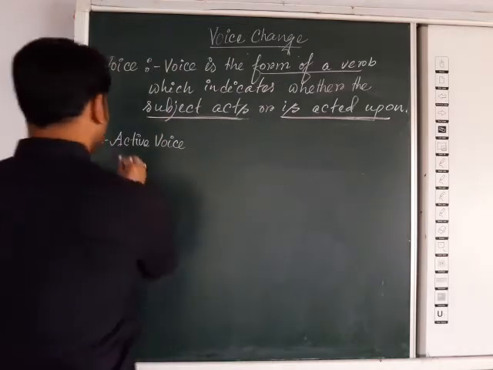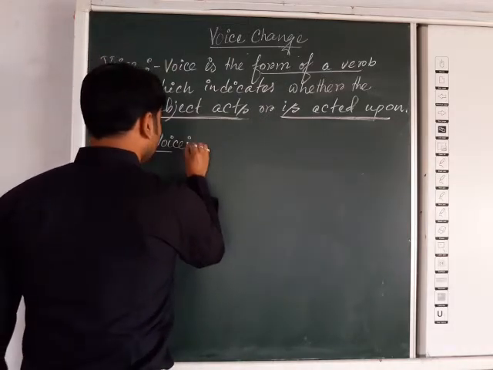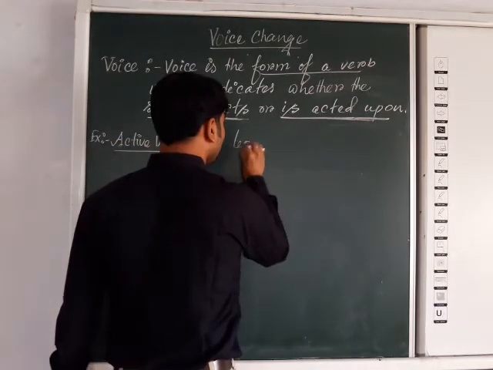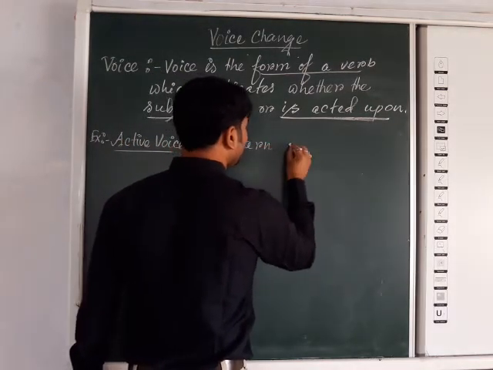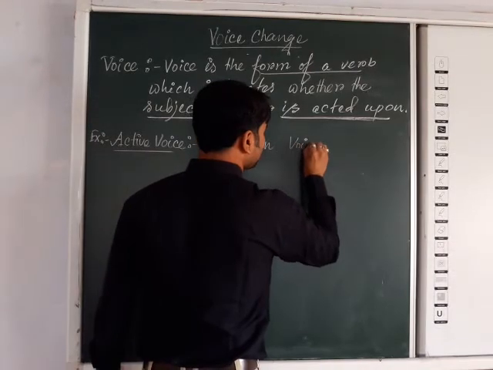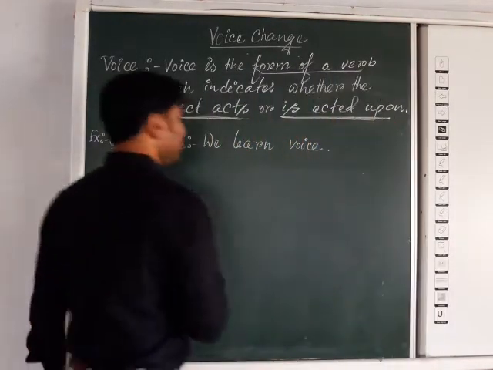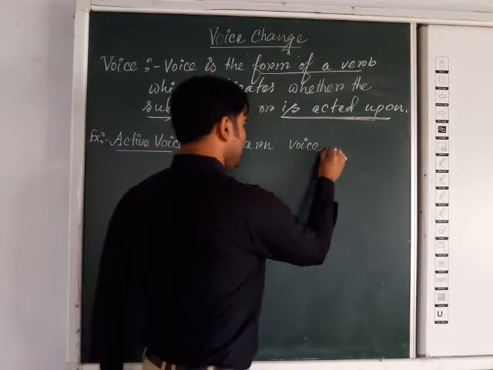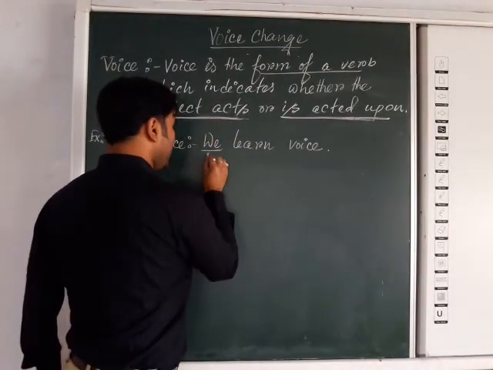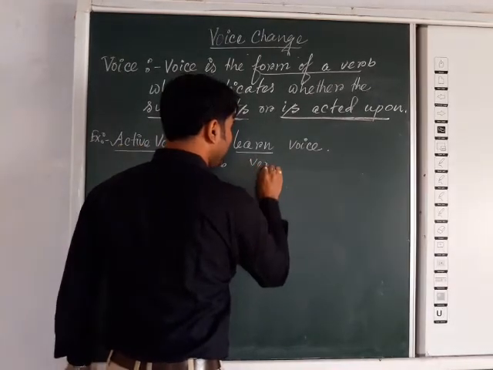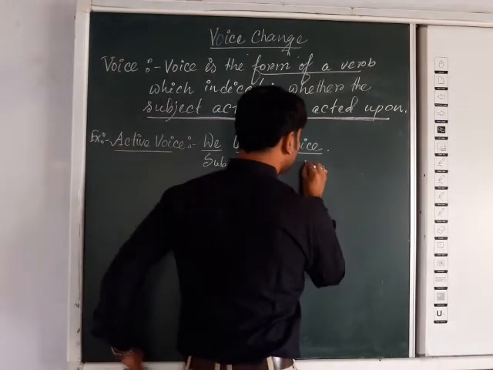Now if we go for the active voice, we are taking one example, it will be clear to you. Suppose we take the example: we learn voice. As you know, we is the subject here, learn is the verb, and voice is the object.